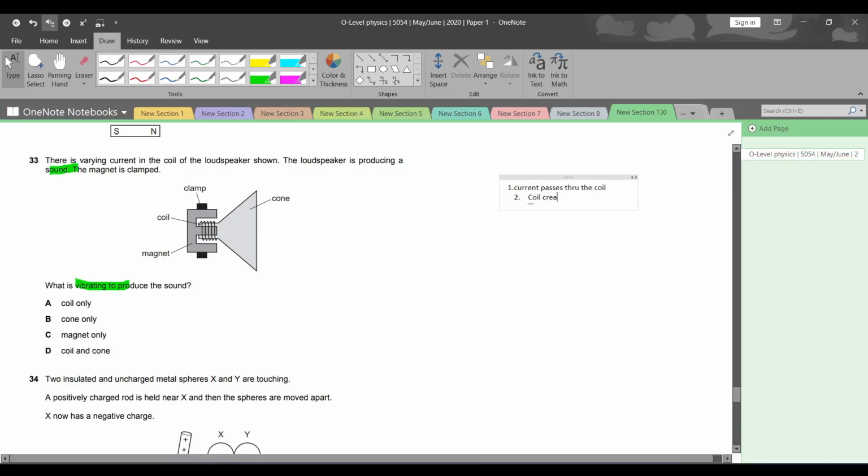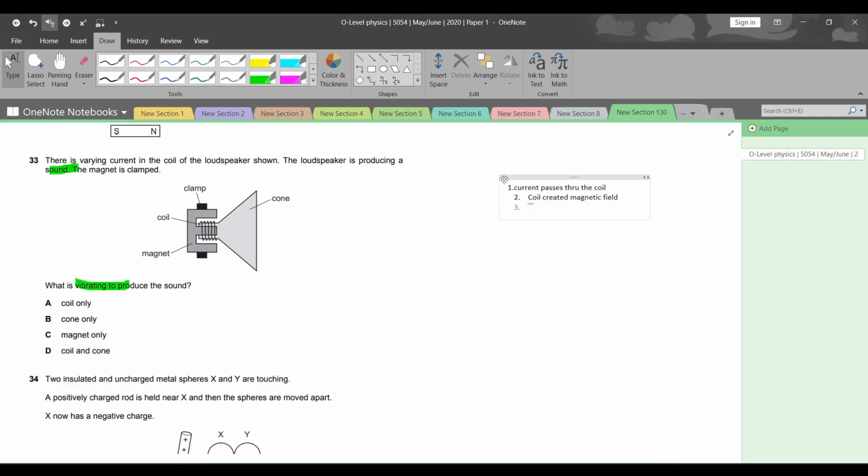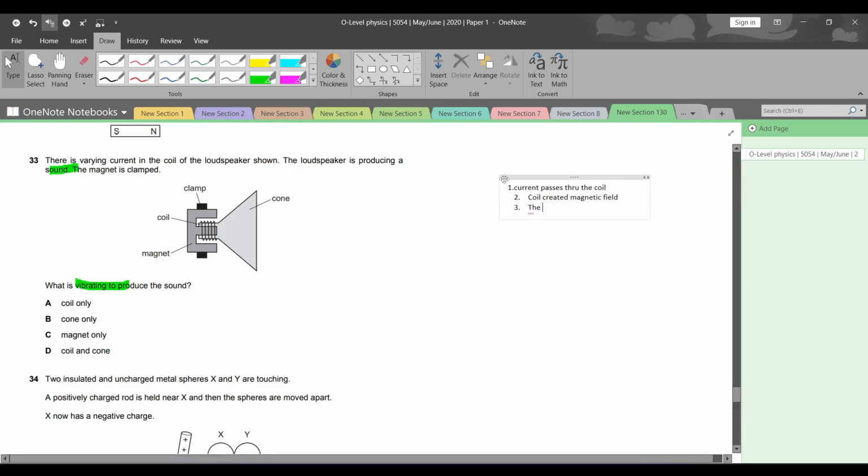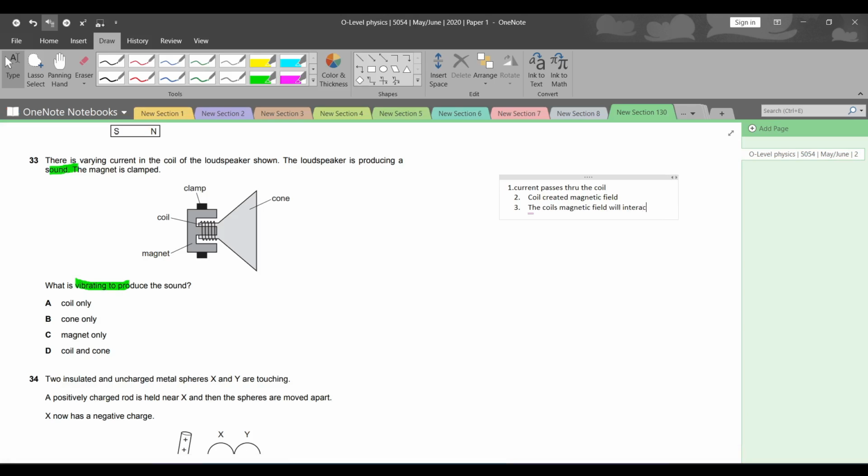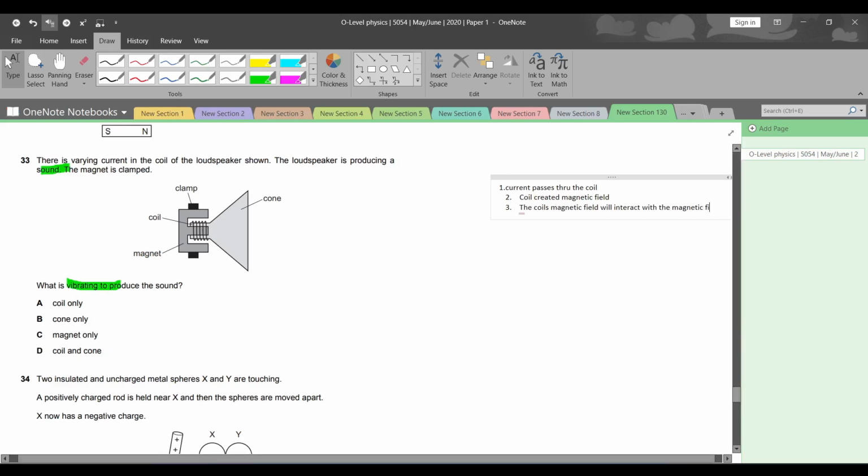Coil creates magnetic field. Thirdly, what will happen is that the coil's magnetic field will interact with the magnetic field of the magnet.